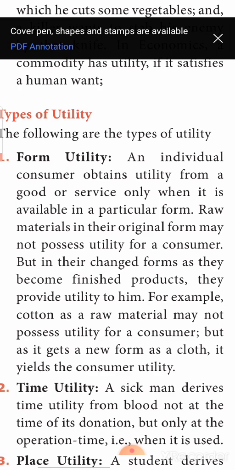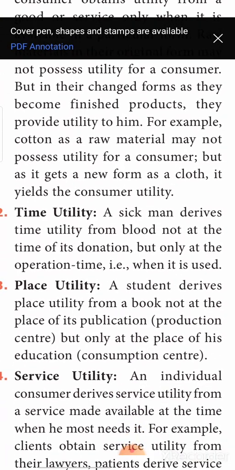Likewise, an example given here is cotton. Raw cotton, the cotton that is taken out from the cotton plant, is of no utility for us unless it is converted into cloth. So cotton, though it is needed for us, in the raw material form is not of utility to us. When it is converted into the finished form, in the form of cloth, it is of utility to us. This you call form utility. How do you call it? Form utility. Next is time utility.